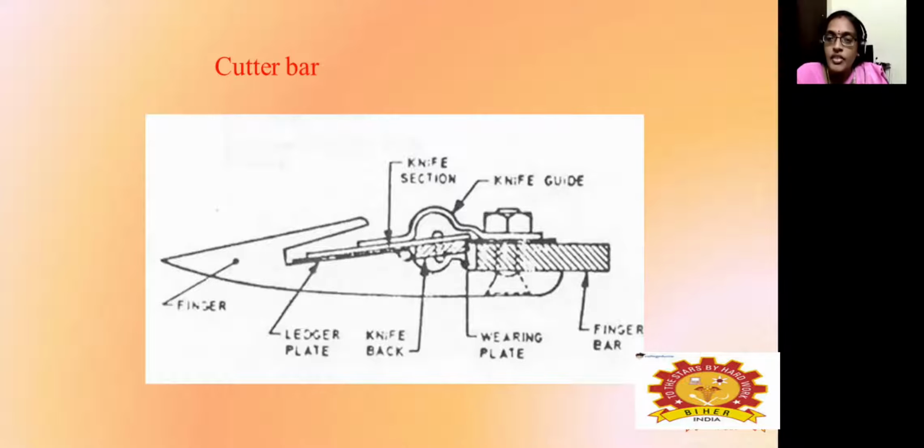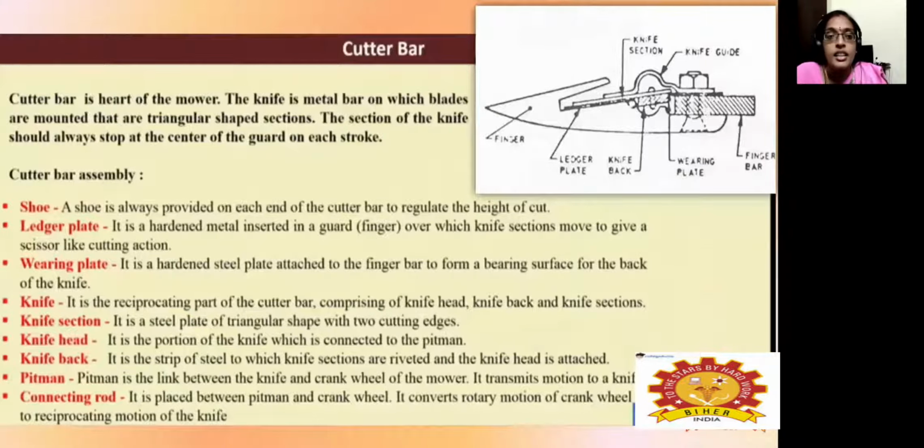Knife section consists of a knife, knife guide, which helps the knife move in the proper direction. Then knife section and these bearing plate. So in this bearing plate, the knife will be attached, or else knife will be mounted there. Then the ledger plate assembly. So then this one is known to be the finger. And so cutter bar, which is the main heart of this mower.